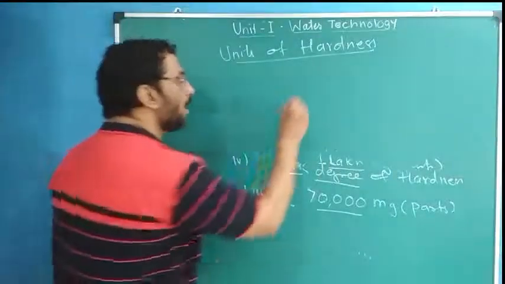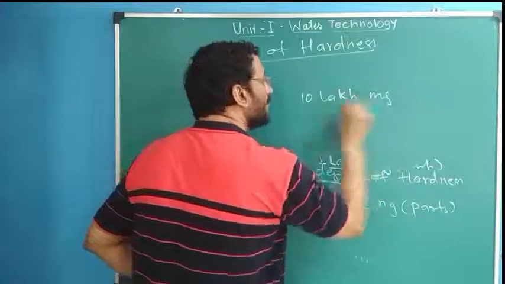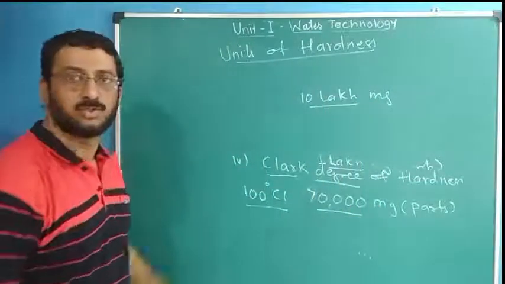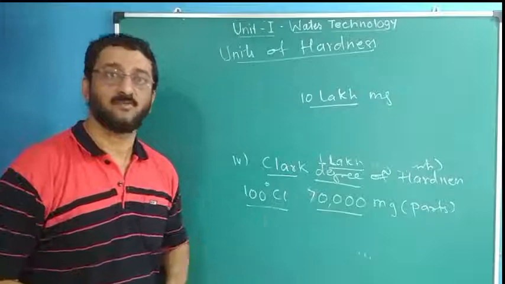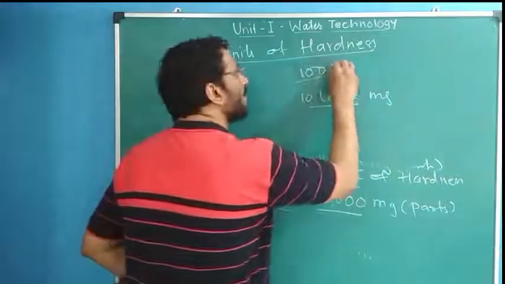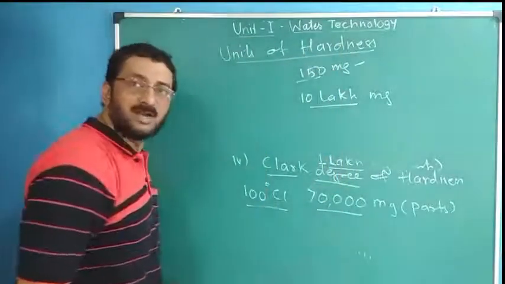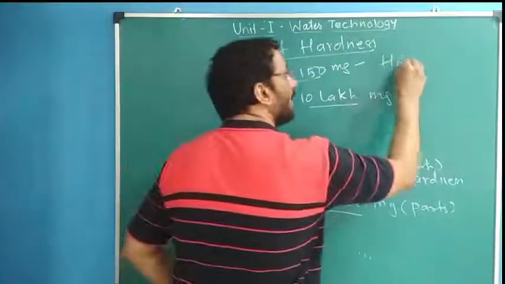Out of 10 lakh milligrams, a huge number, even if 100 milligrams or 150 milligrams are hardness causing, water is hard.